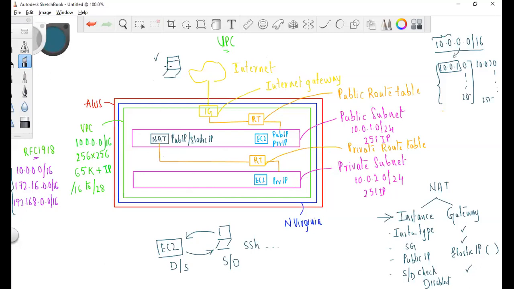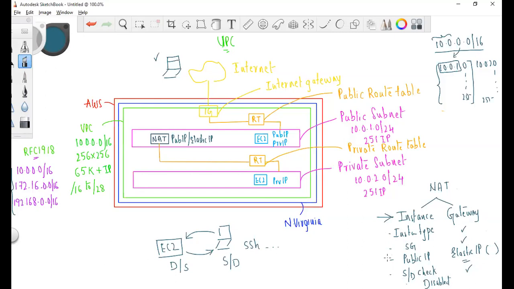And if you go for NAT, no request can be initiated from outside to the instance in the private subnet. And we can have two types of NAT, instance and then the gateway, where you need to manage the instance type, the security group, public IP address, and then the source/destination check should be disabled in the NAT instance. If you go for NAT gateway, almost everything is managed. Just that you should have the elastic IP address for the NAT gateway, which is chargeable when compared to the NAT instance.